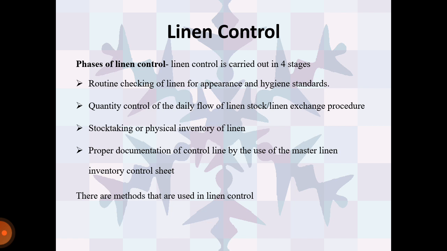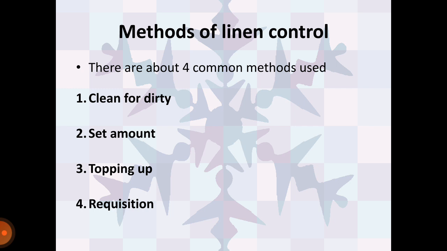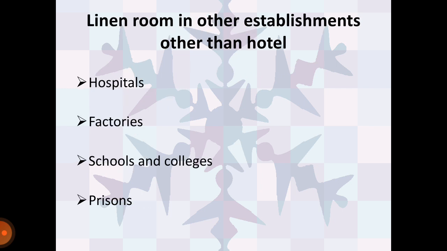There are methods that are used in linen control. There are four types of common methods used for linen control. First one is clean for dirty, second set amount, third topping up, fourth requisitions. Linen rooms are also found in establishments other than hotels, in hospitals, in factories, in schools and colleges, and in prisons.